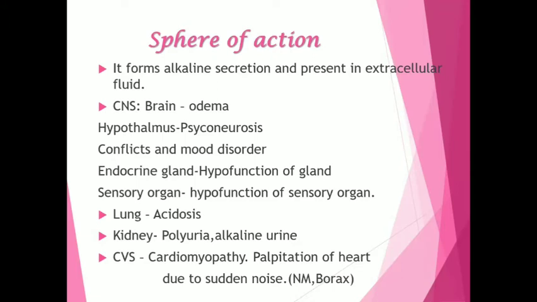Mostly it is seen in natrum mur and borax. So sphere of action, it acts on CNS, lungs, kidney and cardiovascular system.